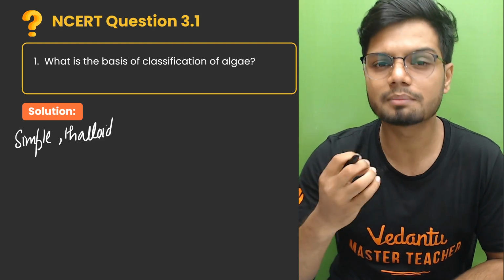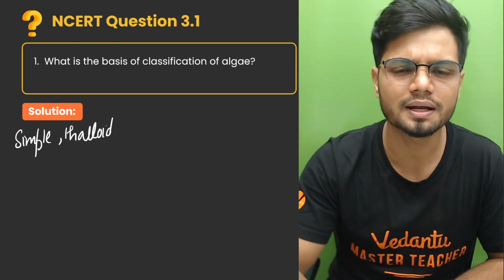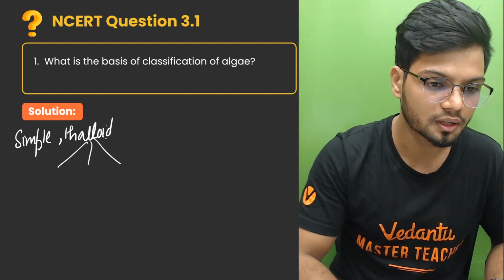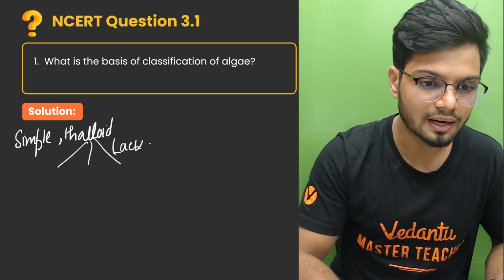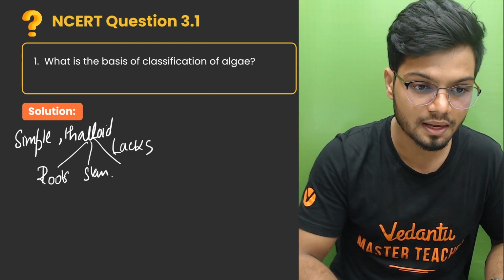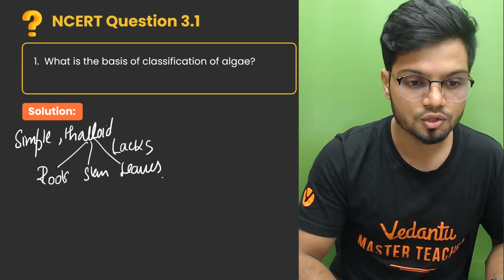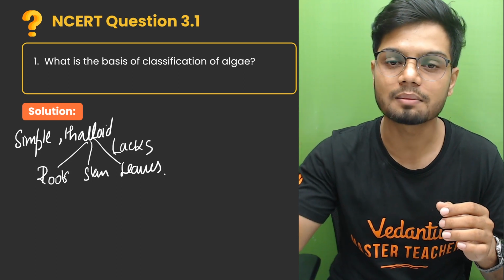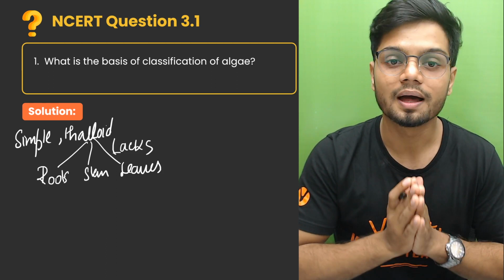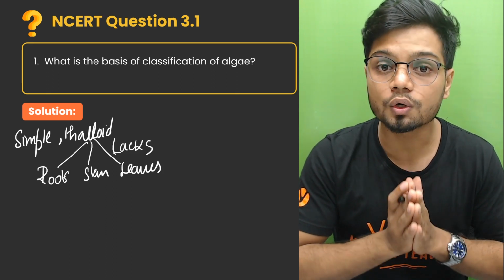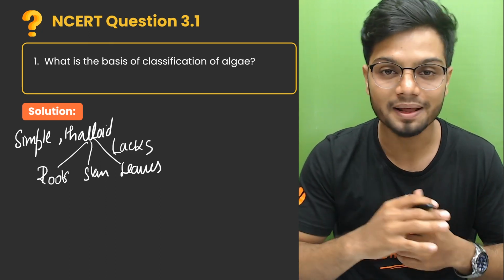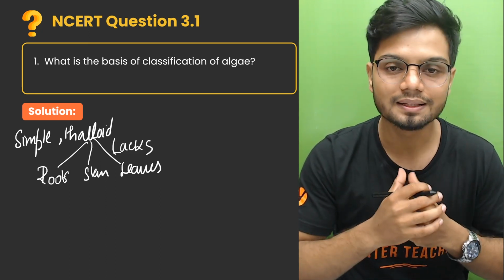What do I mean by a thalloid organism? Thalloid organism means simple. It lacks true roots, true stem and true leaves. So there is no proper root, stem and leaf. And this organism is said to be autotrophic. Why autotrophic? Because it has chlorophyll and hence it can prepare its own food. Very simple, right? That's your algae.